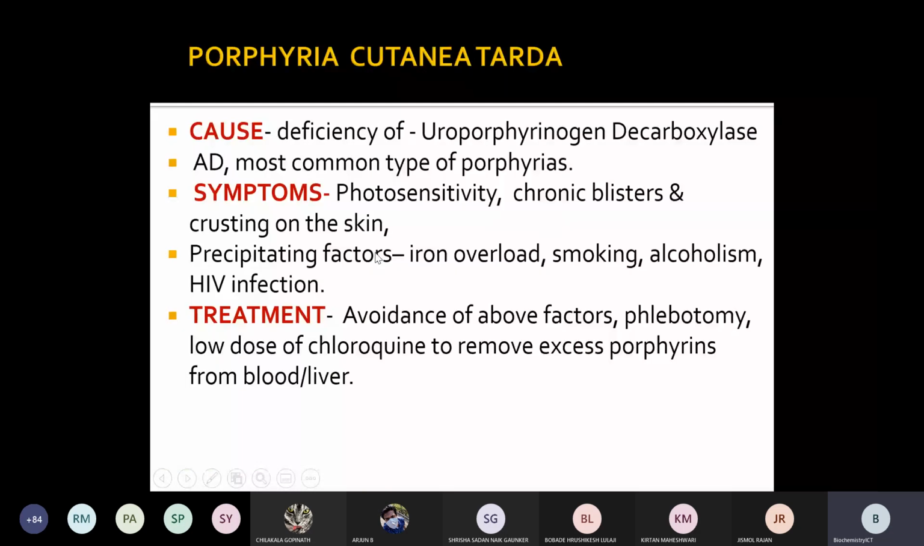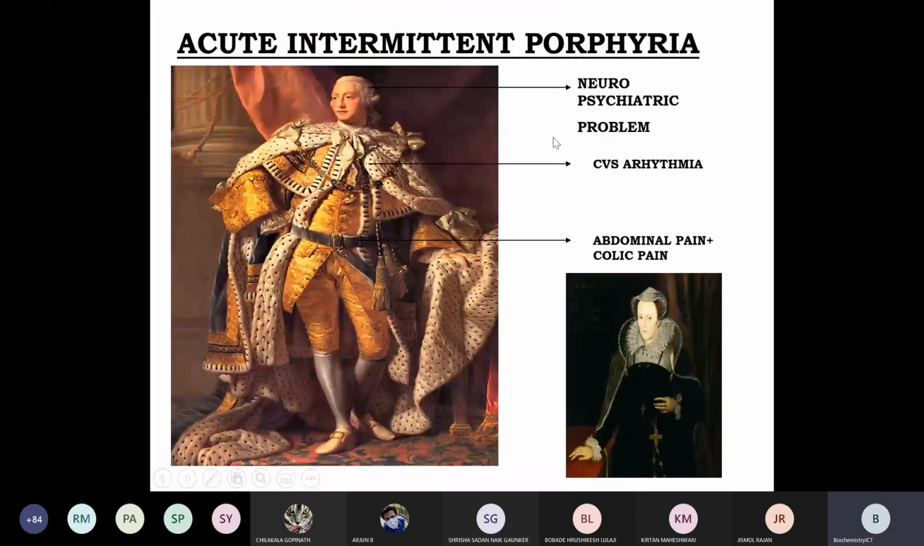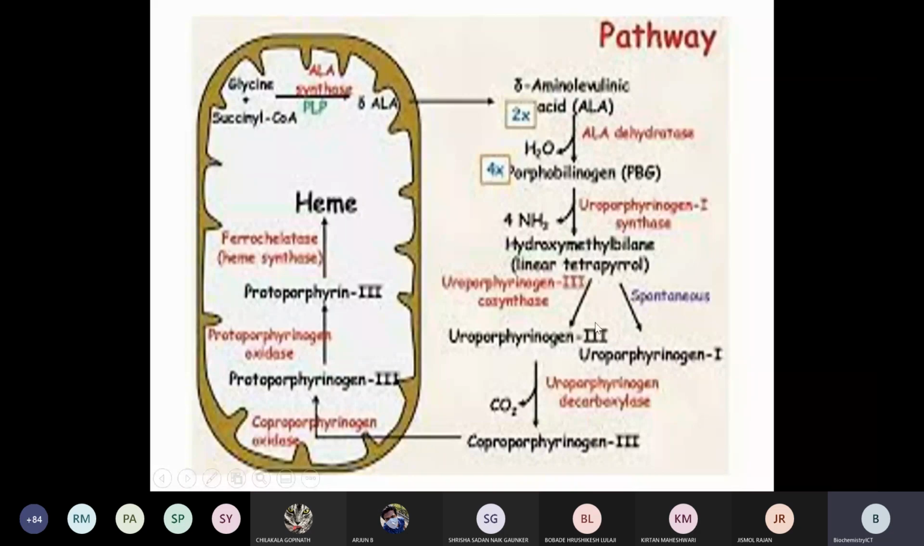Then the third type is porphyria cutanea tarda, due to the deficiency of the enzyme uroporphyrinogen decarboxylase. Decarboxylase means conversion of uroporphyrinogen 3 to coproporphyrinogen 3, with removal of CO2. So uroporphyrinogen 3 to coproporphyrinogen 3, this step is blocked due to the deficiency of the enzyme uroporphyrinogen decarboxylase.